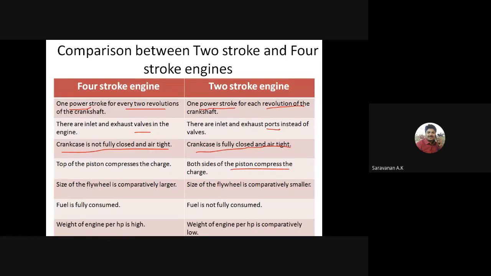Then the flywheel is comparatively larger in the 4-stroke engine and comparatively smaller in the 2-stroke engine. Here the full amount of fuel is consumed, but here not like that; some amount of fuel goes out at the start itself. Then the weight per engine for the HP is high here, and comparatively low there.